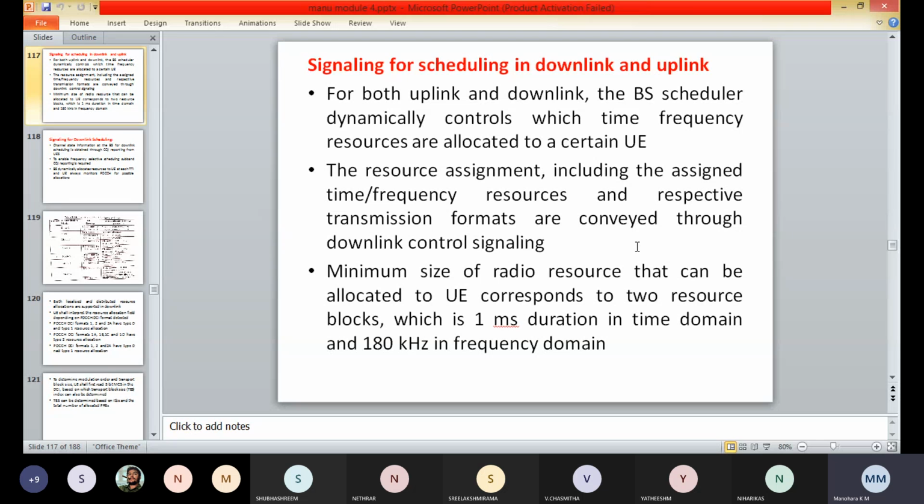In addition, there are strict constraints on the user equipment transmit power in the uplink. The minimum size of the radio resources that can be allocated to the user equipments corresponds to two resource blocks, which is of 1 millisecond duration in the time domain and 180 kilohertz in the frequency domain.